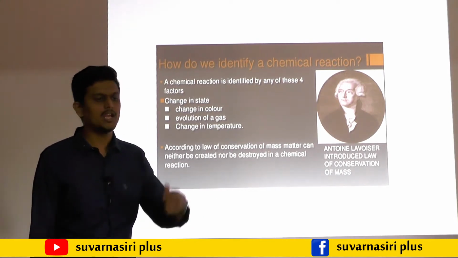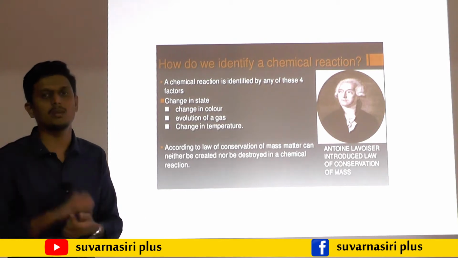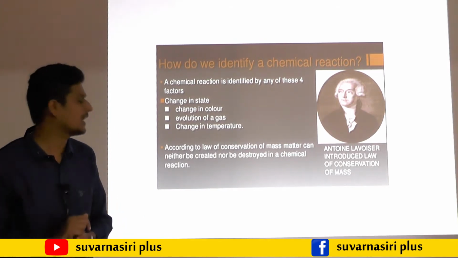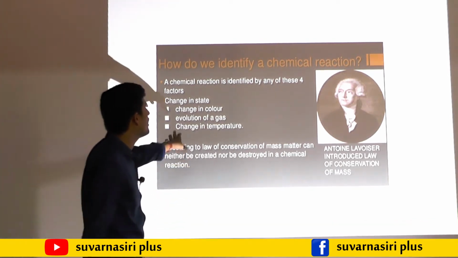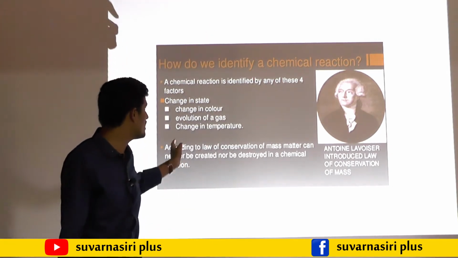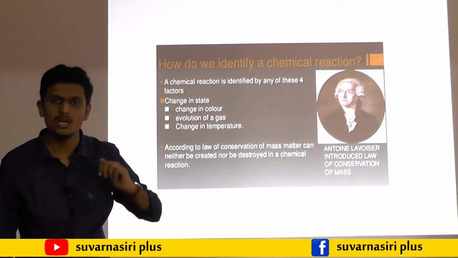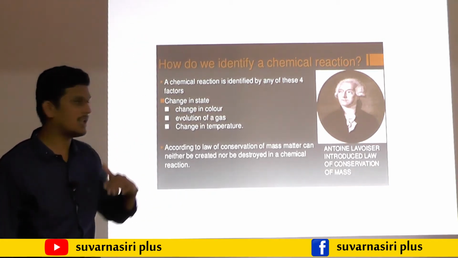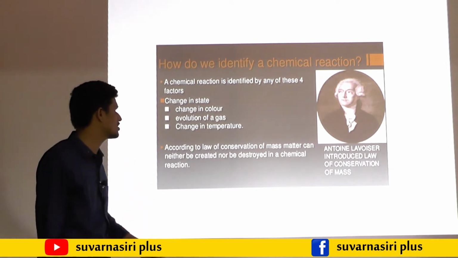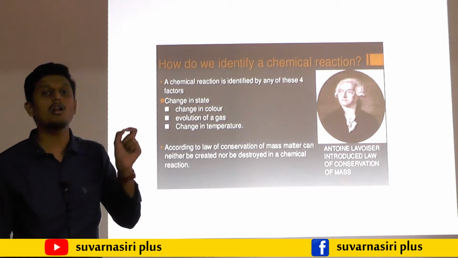Evolution of gases. In the test tube, if I add any solution and it liberates any gas after the chemical reaction, that is also an indication that a chemical reaction has taken place. The last one is change in temperature. The temperature may increase or decrease. The rise in temperature is also one of the indications of whether a chemical reaction has taken place or not.